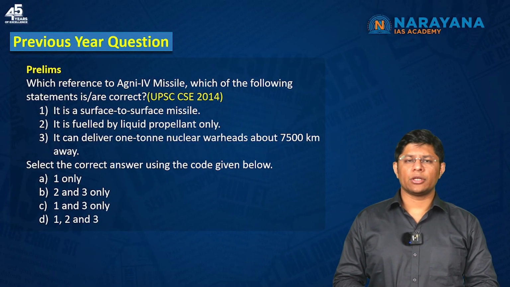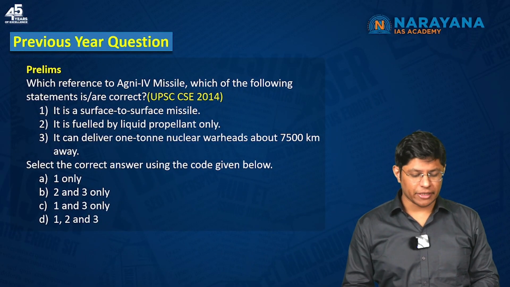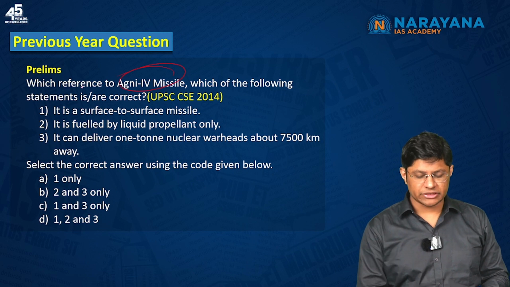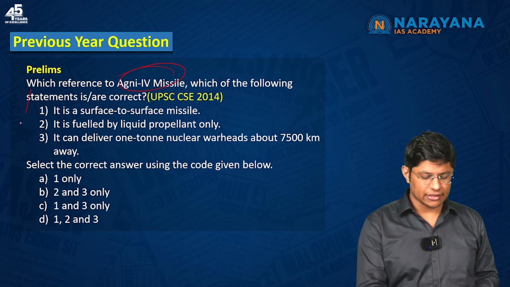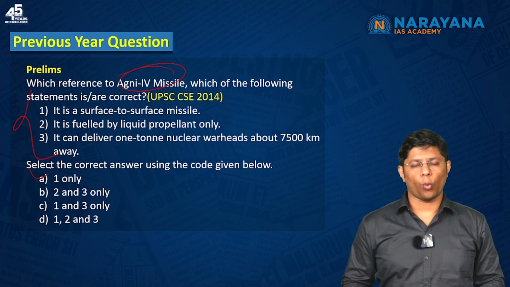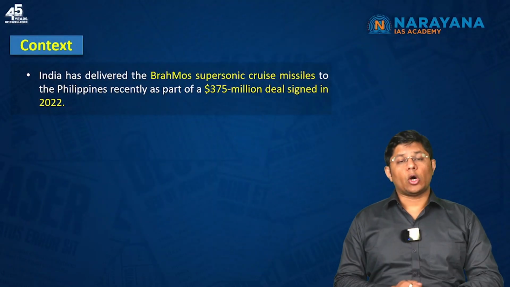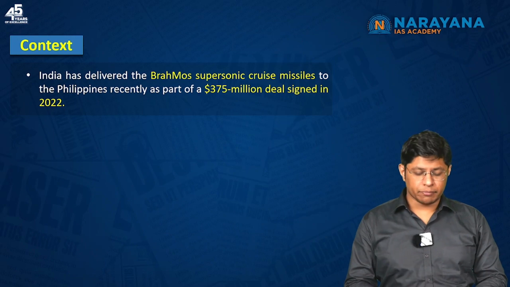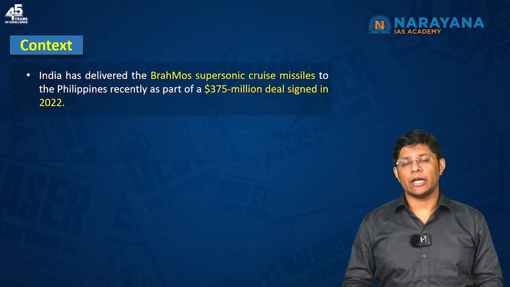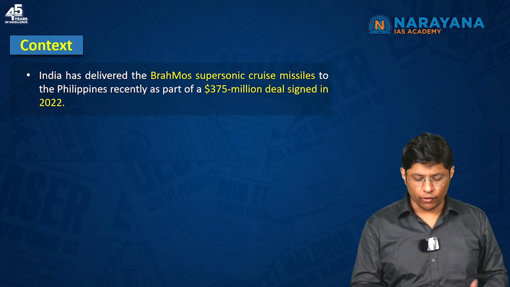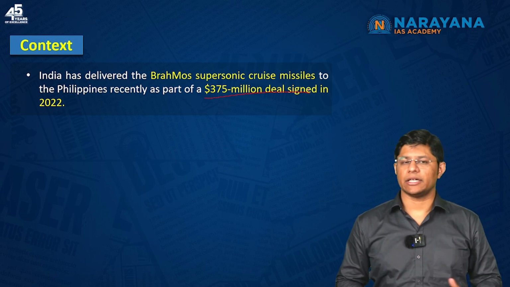Again, a question of this sort can be expected with reference to the Agni 4 missile. Which of the following statements are correct? These are the 3 statements and you have to select one option. Now, the context is that India delivered the Brahmos supersonic missile to the Philippines as part of a $375 million deal signed in the year 2022.